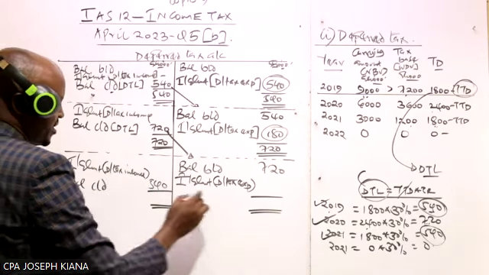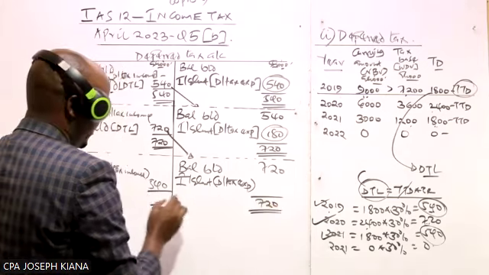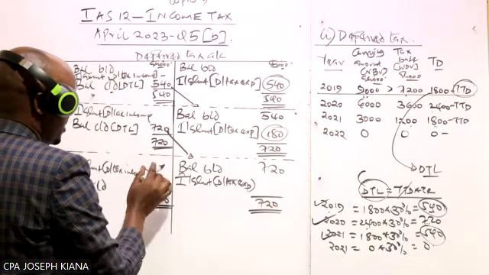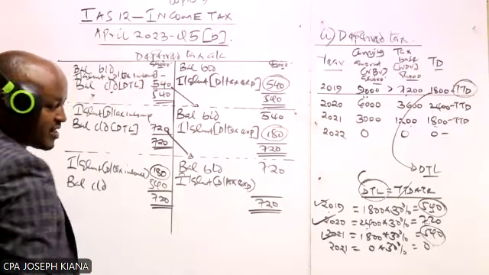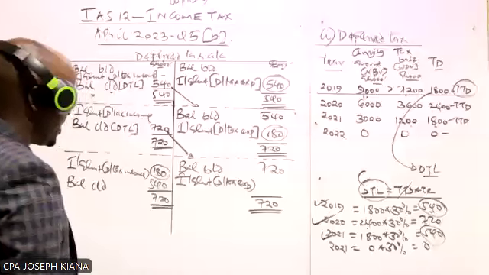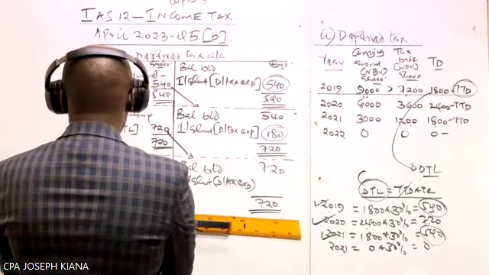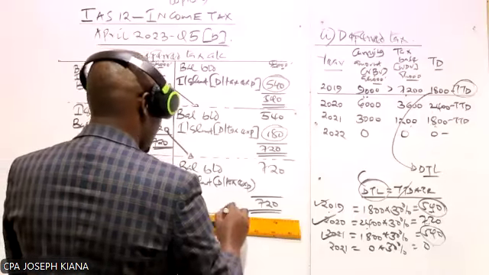So what do we have in our case? The totals will be 720, 720. So we are going to have a balancing figure here of 180, which is the deferred tax what? Income. So we are done with that here now. We move to the last year.